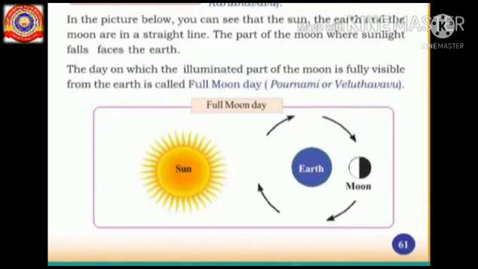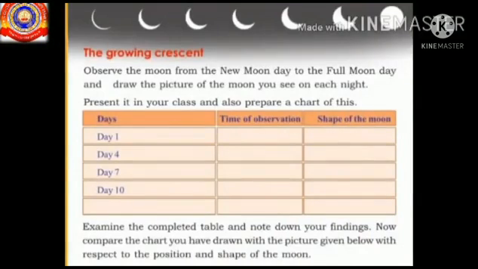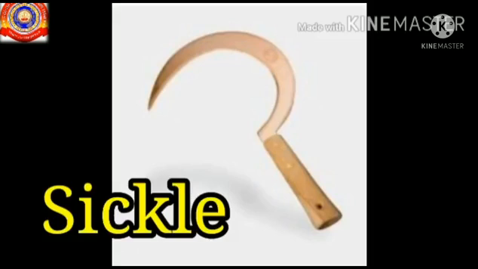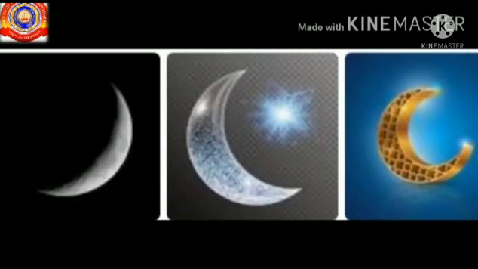The next topic we have to study is the growing crescent. Have you heard about the word crescent? Crescent means curved and sickle shape of the moon. Do you see this tool in this picture? Yes, it is a sickle. What is it used for? Yes, it is used to cut the grass. Do you observe the phases of the moon in the sky? Yes, on some days we can see the shape of the moon like the sickle, right?